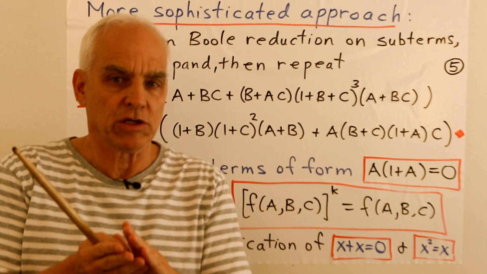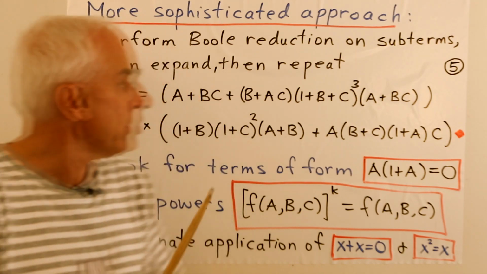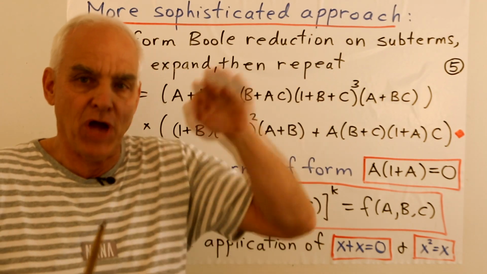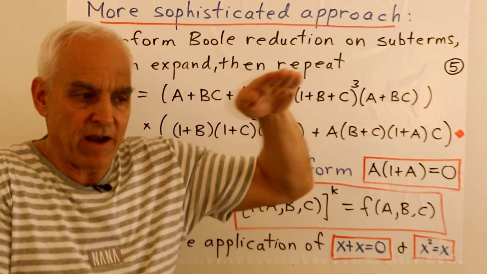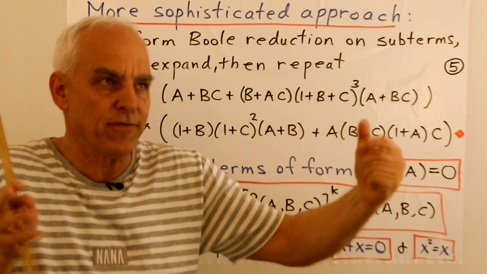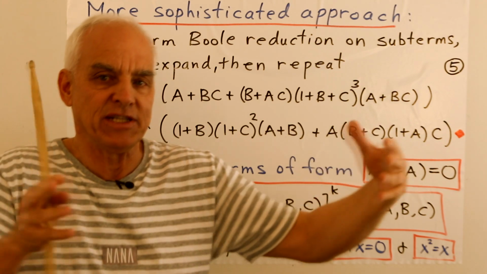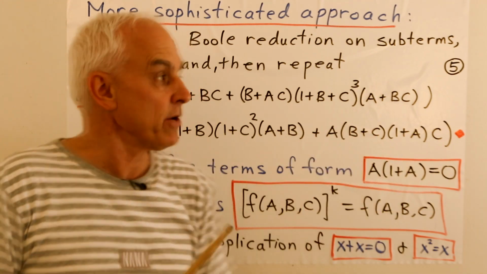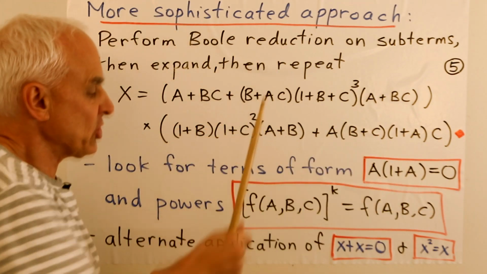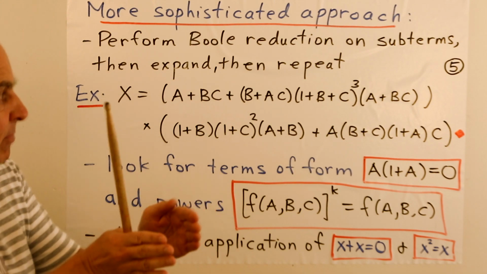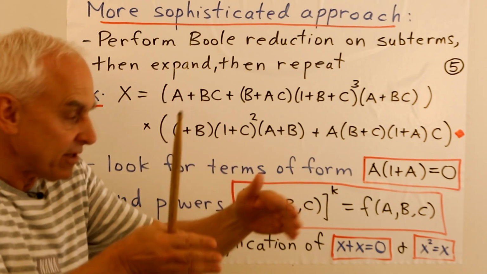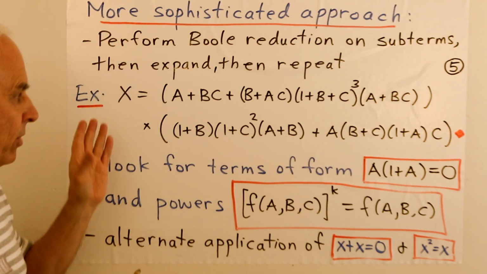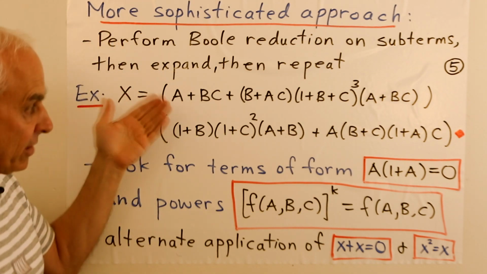Okay, but we've also talked about a little bit more sophisticated approach, where we perform the Boole reduction at various levels. So not just once at the end, but at various levels as we're expanding or simplifying our potentially big algebra of Boole expression. So we perform Boole reduction on subterms, smaller subunits, and then expand those little subunits and then repeat up various levels. So that's a little bit vague. Let me try to illustrate it by this example.